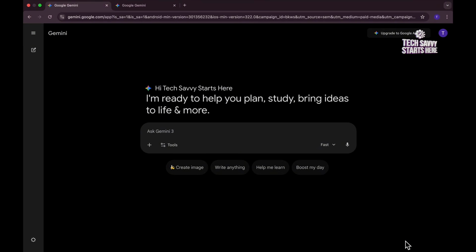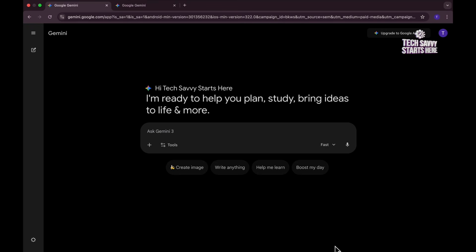Okay, so when do you need to use that? If you already have Google products and you use them heavily, especially at work, this would be a great place for you to start. And then of course, with the free version, you can use it to create images and to write. Images is really a good one. This is powered by the Nano Banana model that is so popular for creating very cool and realistic images. So this is something else that you can use to create beautiful images in the Gemini tool.